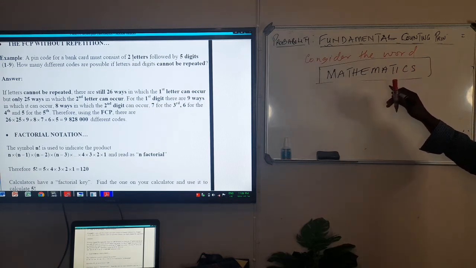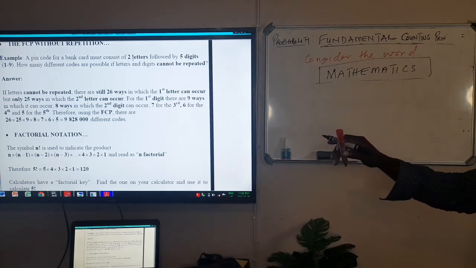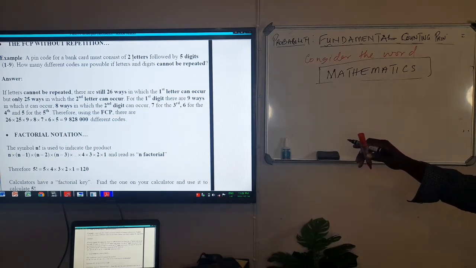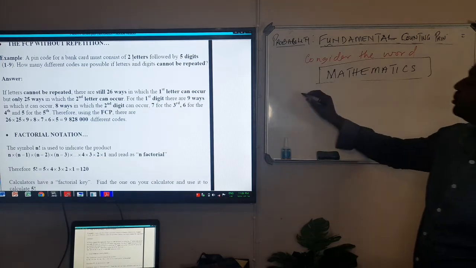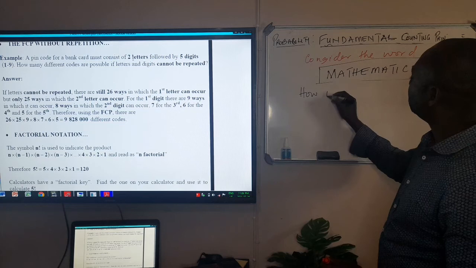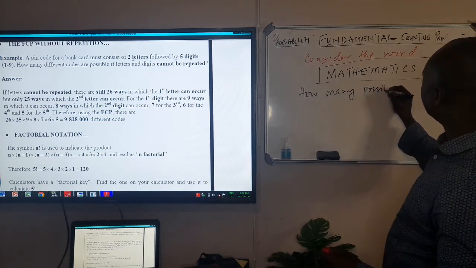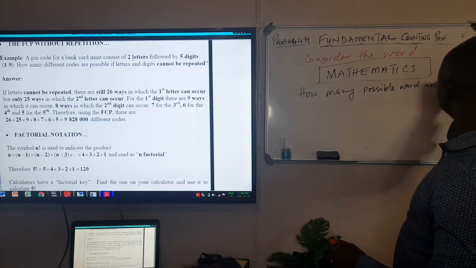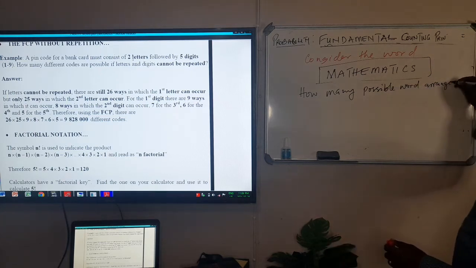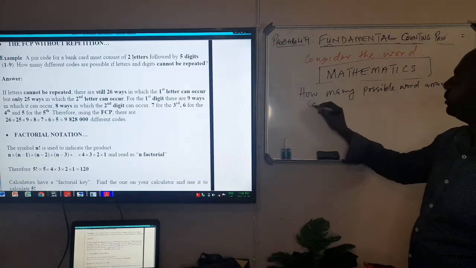So if you are to consider the word mathematics, the question is asking how many possible word arrangements can be made